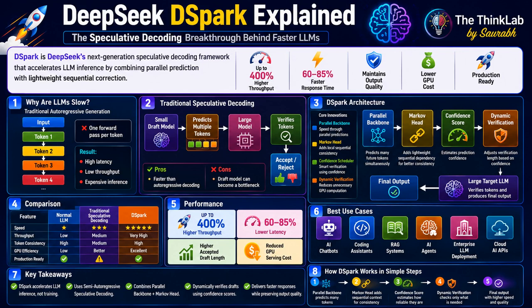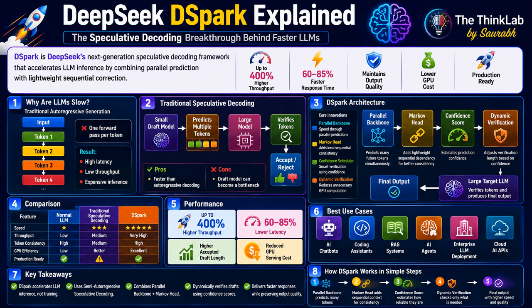So let's begin. First, let's understand the problem. Have you ever wondered why ChatGPT or other AI models sometimes take a few seconds to generate an answer? The reason is very simple. Large language models generate text one token at a time. They predict one word or part of a word, then they wait, and then they predict the next one. And this process continues until the response is completed. This is called auto-regressive generation.